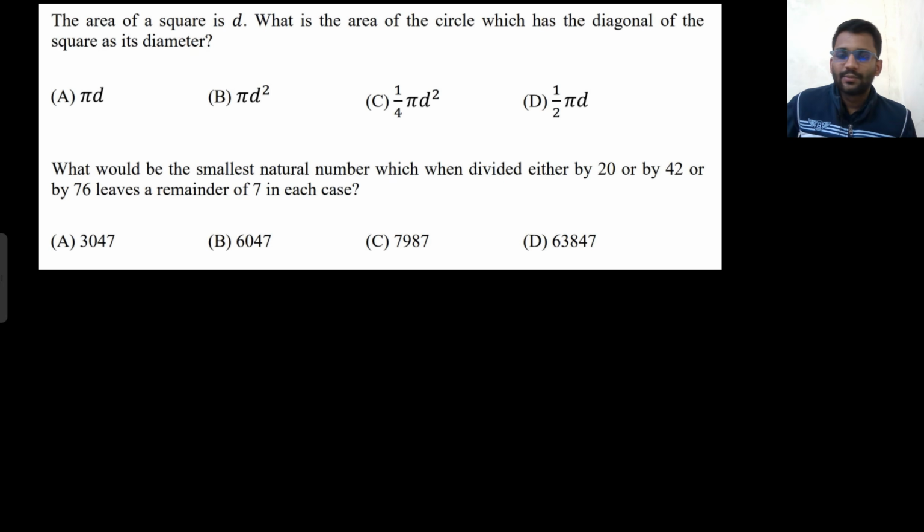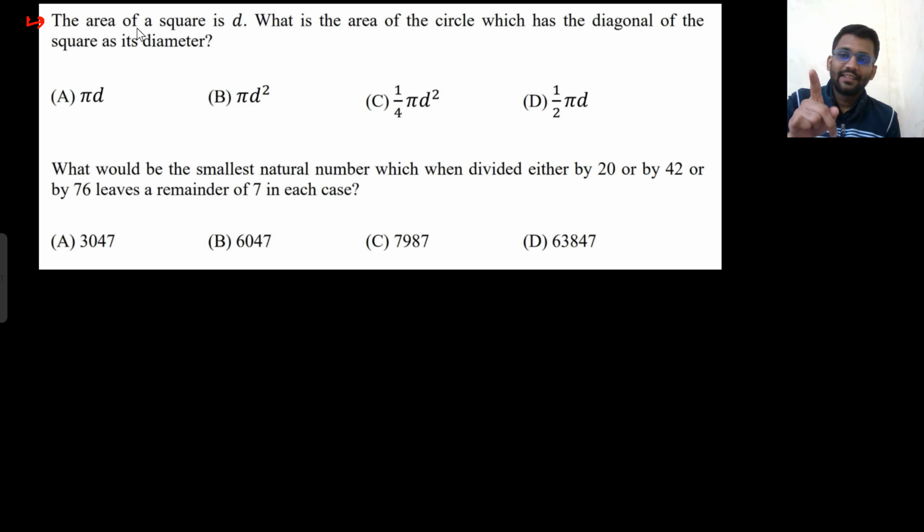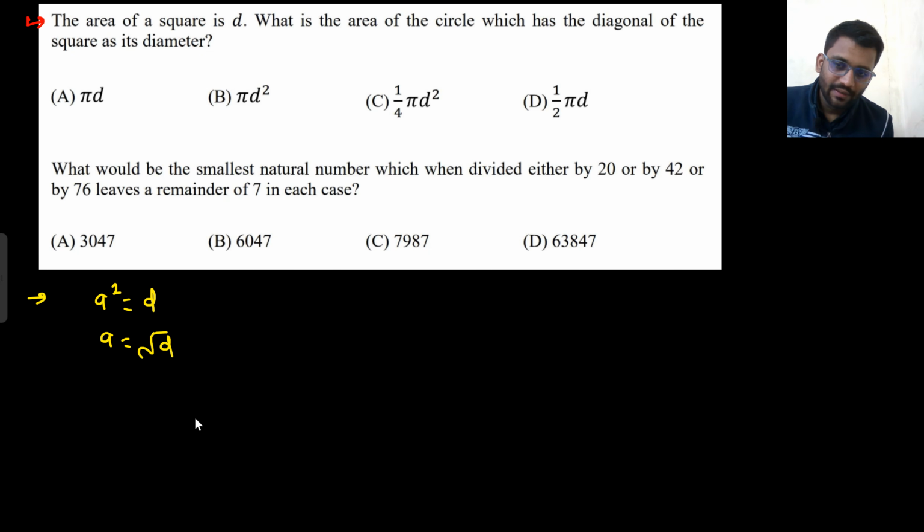Okay. Let's move on to the next problem. Third question, very easy, but most of you, if you solve it very quickly, you will get it wrong. The area of the square is given as D. That means a squared equals D, so a would be root D. What is the area of the circle which has a diagonal of the square as its diameter?